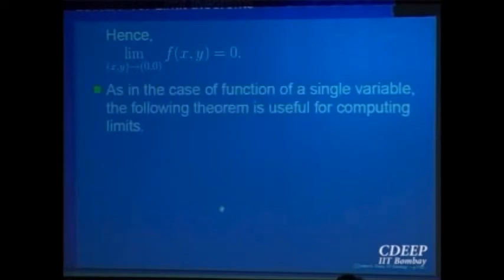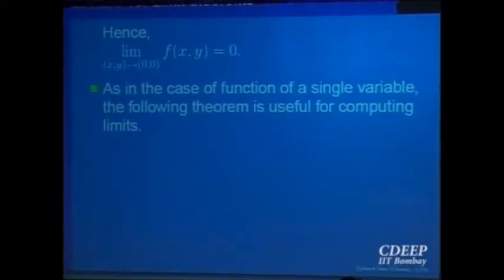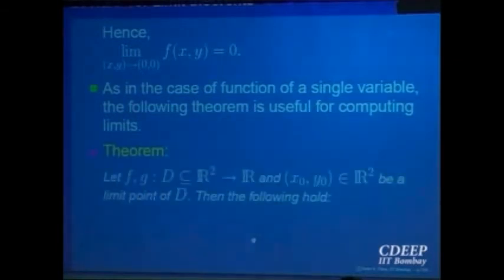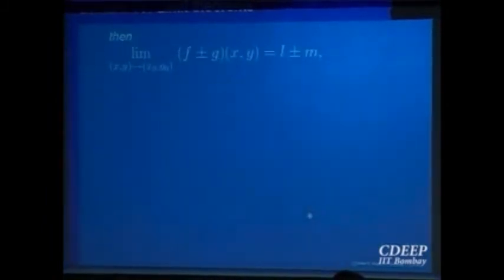Like in a function of one variable, the limit of a function at a point is taken by limits of sequences. So the algebra of limits which is valid for one variable is still valid for two variables also. We will not prove those theorems. That is the algebra of limits. f and g are functions defined in a domain D, and x0 is a limit point. If the limit of f exists and the limit of g exists, then the limit of f plus g exists and is equal to the sum of the limits, because all are coming from the limits of sequences. Similarly f minus g, and similarly a scalar multiple of that.